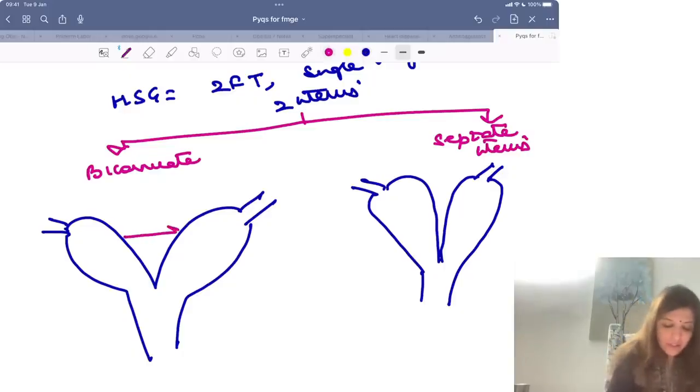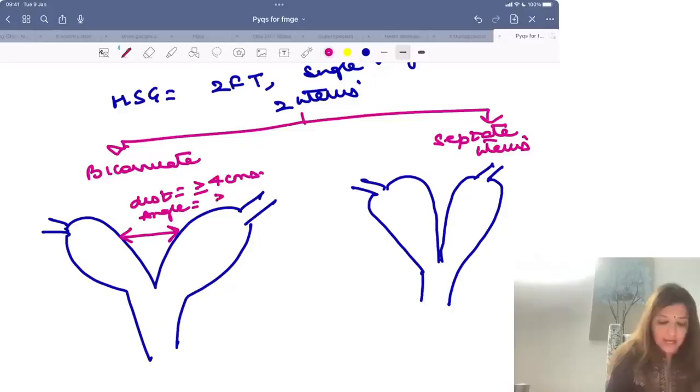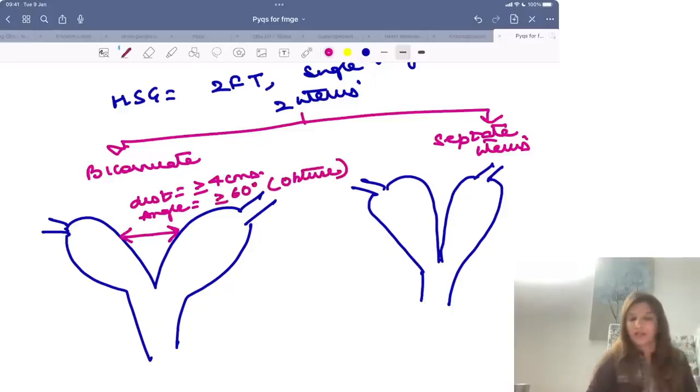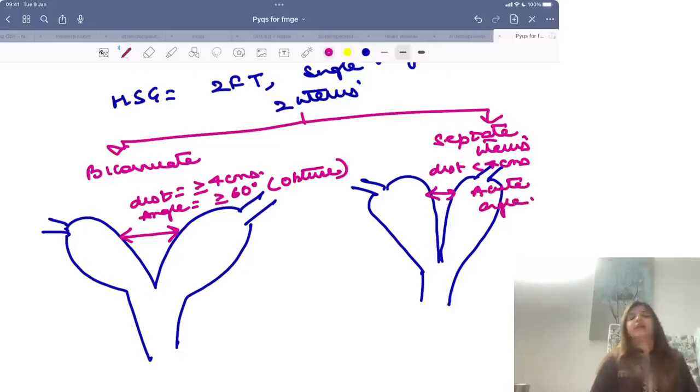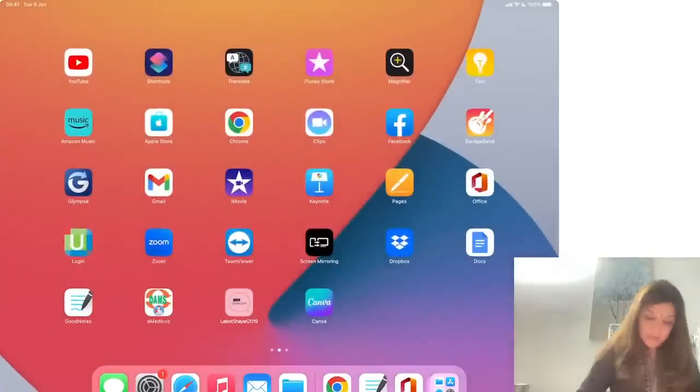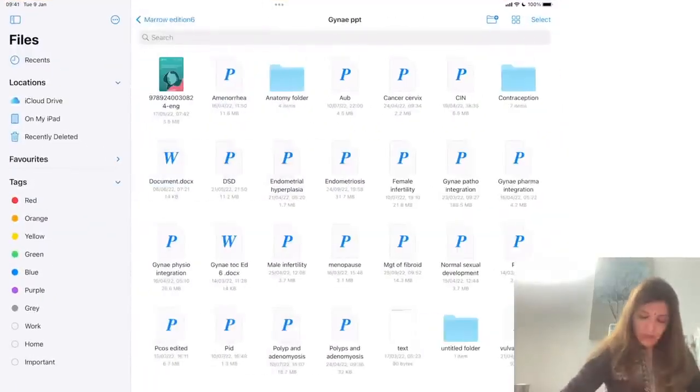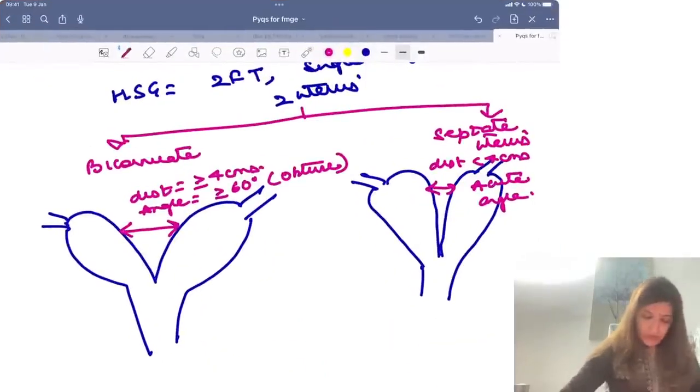Now how am I going to differentiate between them? If the distance between the two horns is more than 4 centimeters and angle is more than 60 degrees. So it's an obtuse angle. 60 की जगह बोलो obtuse angle. Right? If distance is less than 4 centimeters and there is an acute angle, then it is septate uterus. So if you are getting confused, just let me check. Let me show you some images.